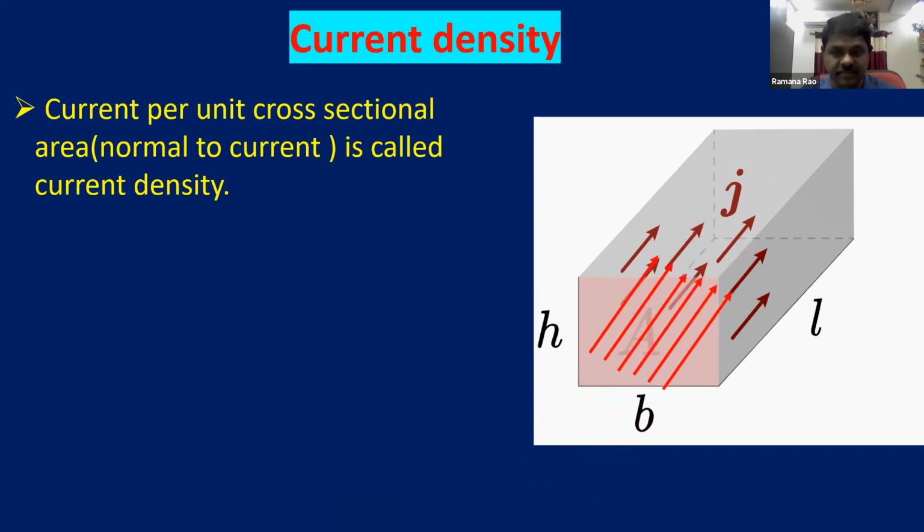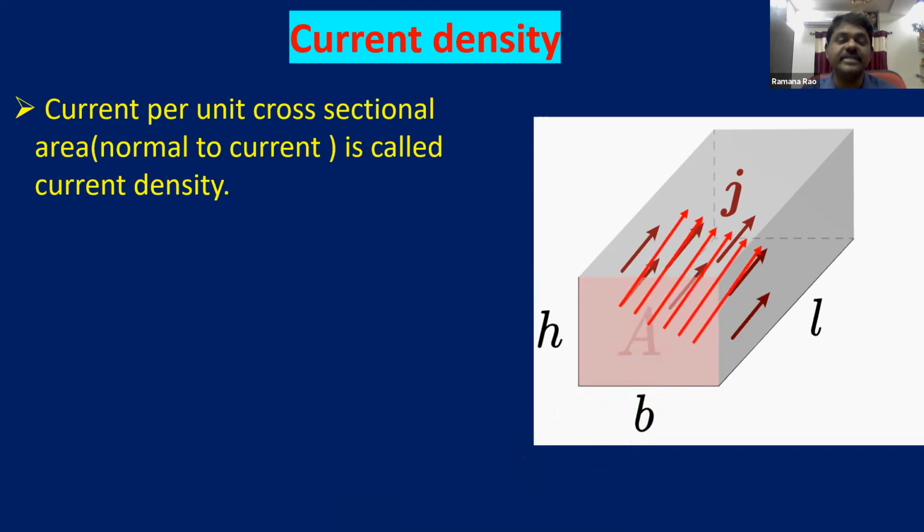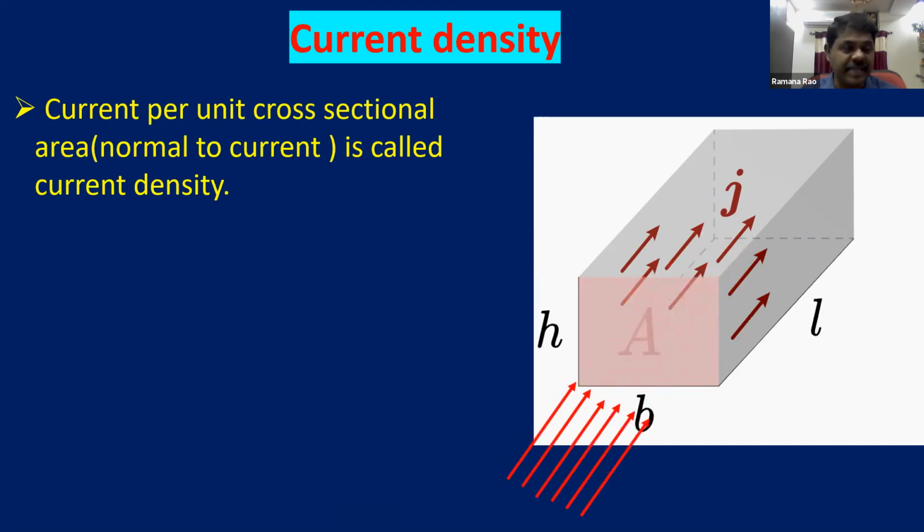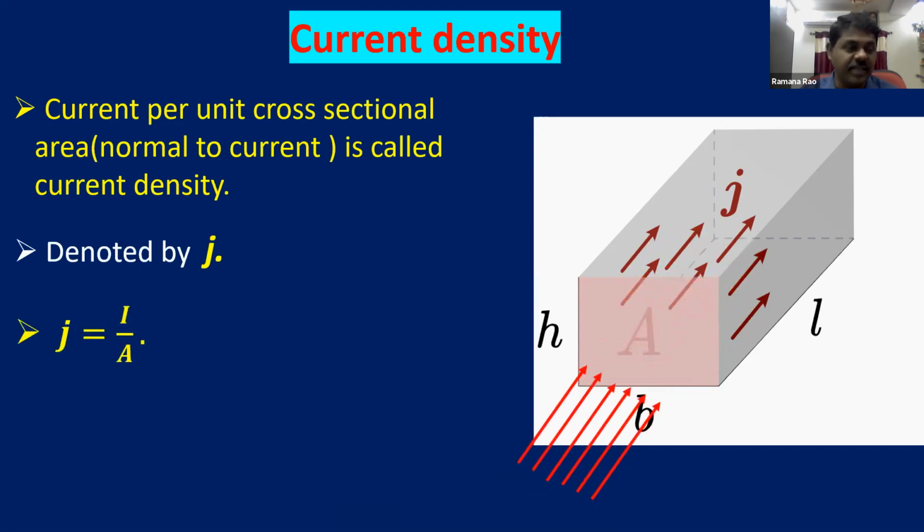That should be normal, so as shown in the figure, the current should flow through a given cross section perpendicularly. That is called current density. So current per unit cross-sectional area, that means current upon area. Mathematically, it is given by the formula J equals current by area.